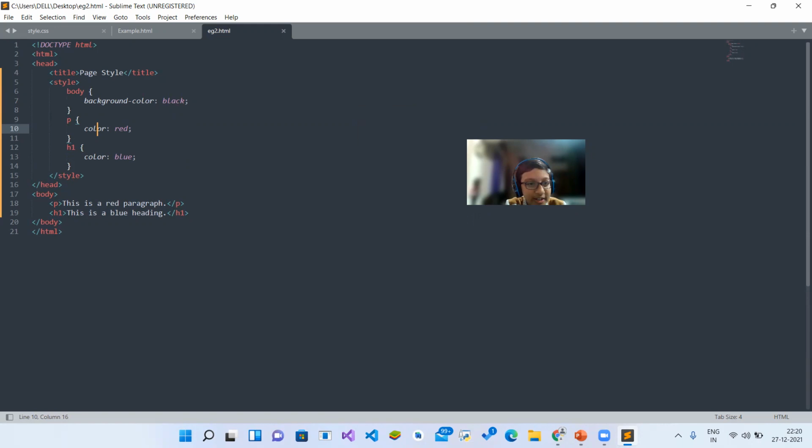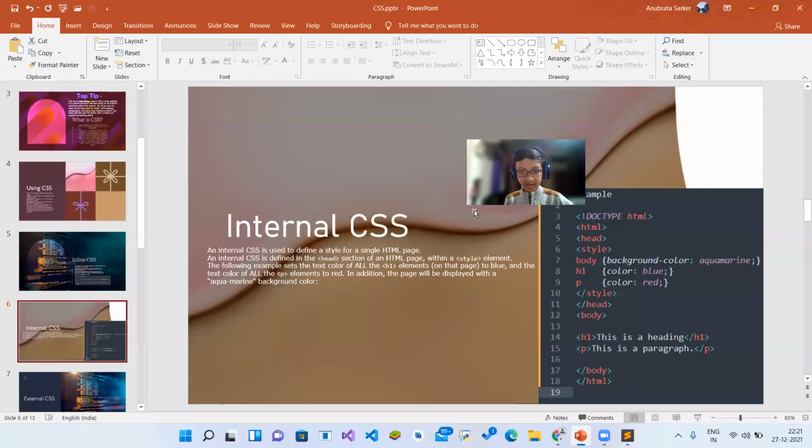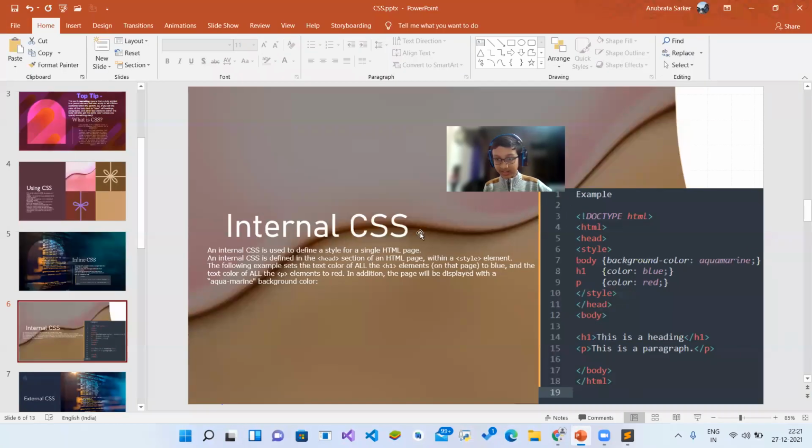So here, body background color black, P color red, H1 color blue. Like this, we are setting the colors for different elements with inline CSS. Sorry, not inline CSS, internal CSS. So this is internal CSS. Inside the head tag, we are typing a style tag, and inside the style tag, we are typing these attributes. Okay, so like this.